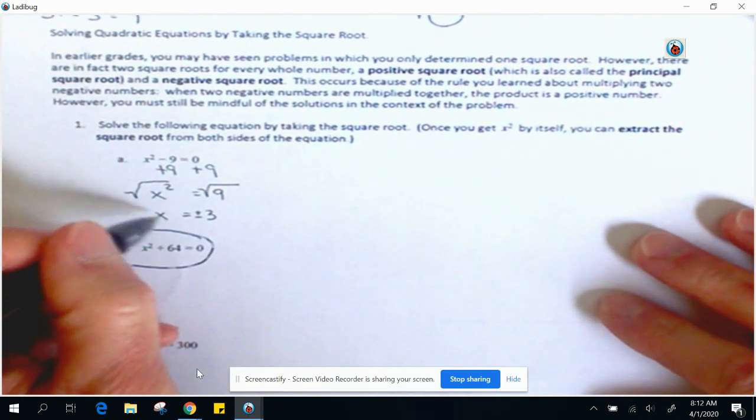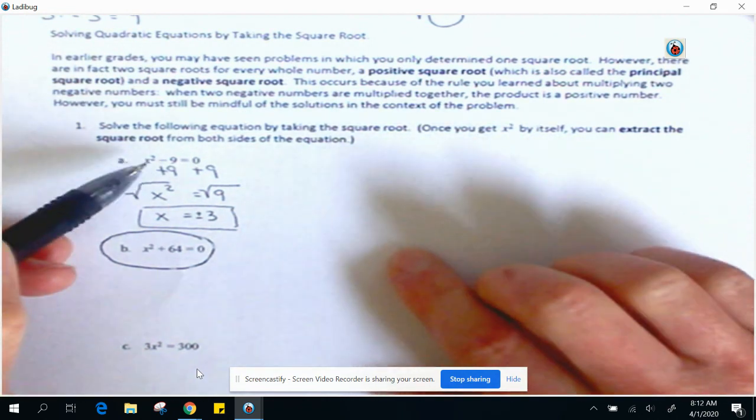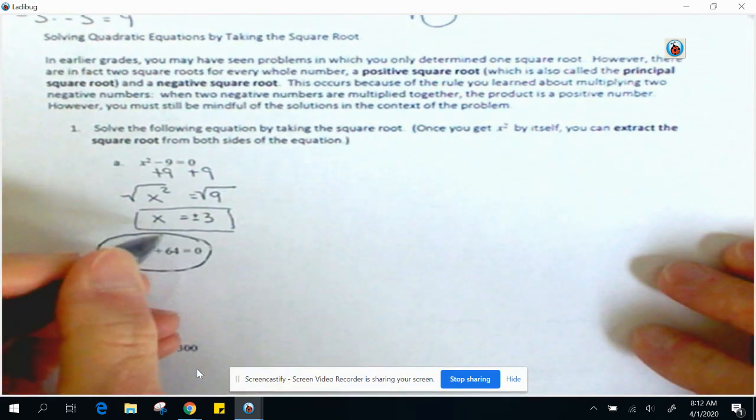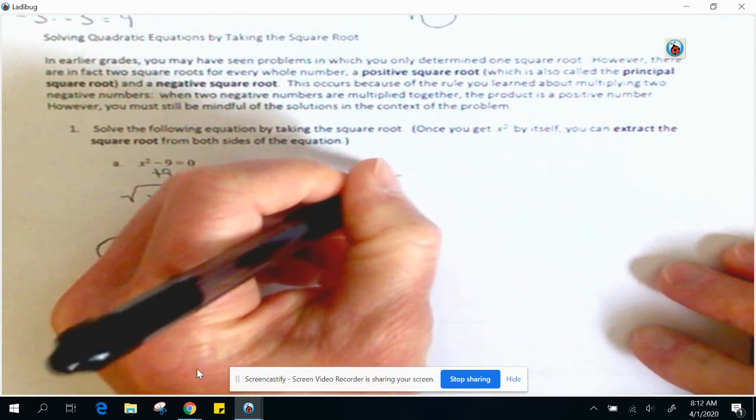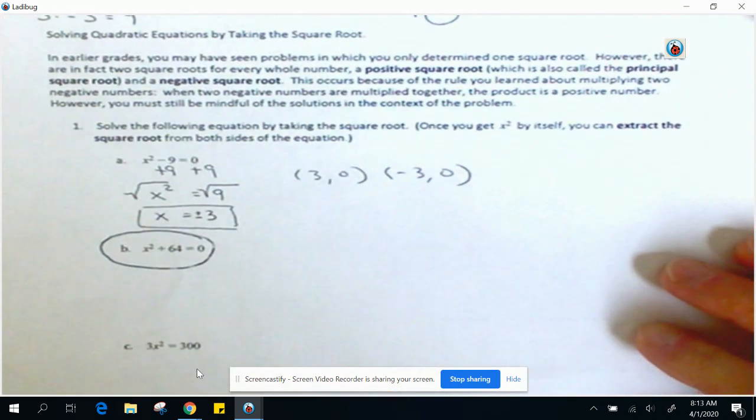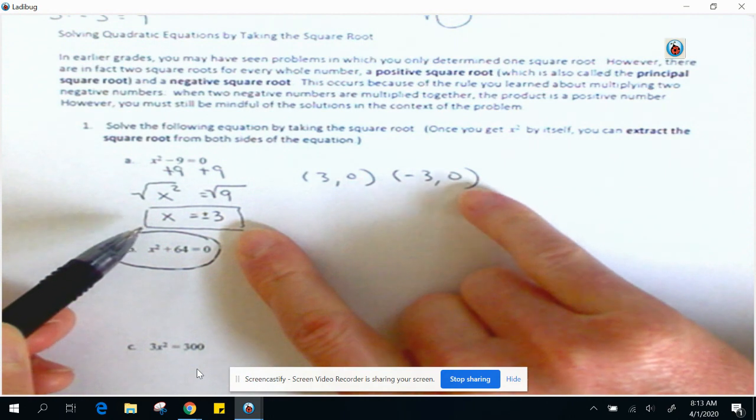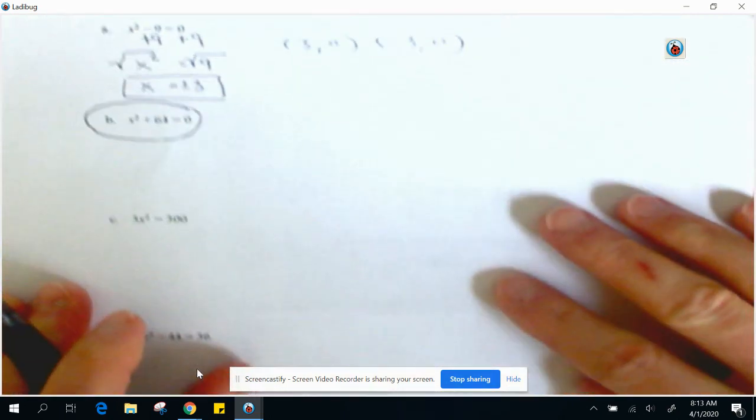So we have solved this particular quadratic function. The two solutions here would be at 3 comma 0 and negative 3 comma 0, again, because these are the x values in this solution. This is the one I'm going to skip. We're going to come back to that in video number 2.